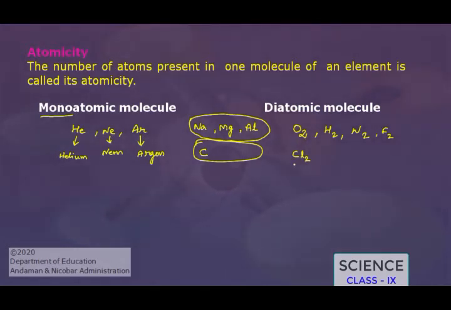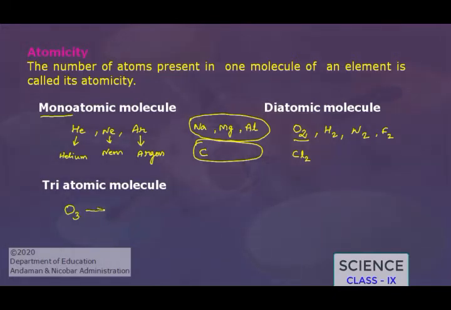So now we see the next one, that is a triatomic molecule. In the earlier section we have seen that oxygen is a diatomic molecule, and this is the oxygen molecule which we breathe in for the respiration process. So in the atmosphere the gas which is present is this oxygen, that is the diatomic oxygen molecule. Here you see O3 is an example of a triatomic molecule.